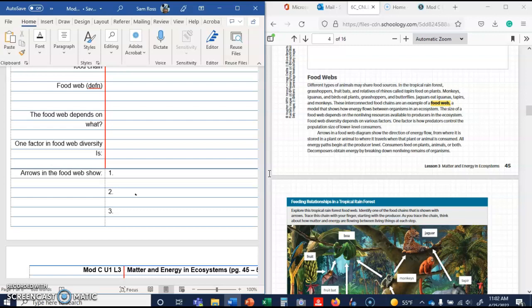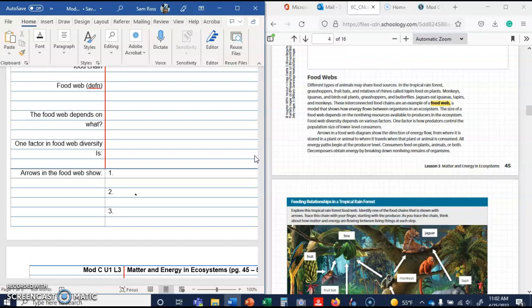Producer level, consumers feed on plants, animals, and both. Decomposers obtain energy. Okay. So what I would put here is that the arrows in the food web show the direction of energy flow, from where it is stored in a plant or animal to where it travels when it's consumed. That would be 1.